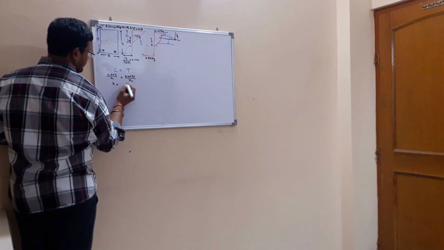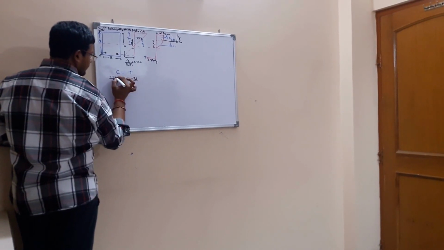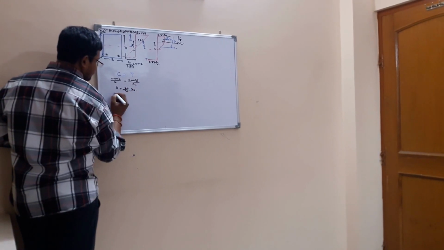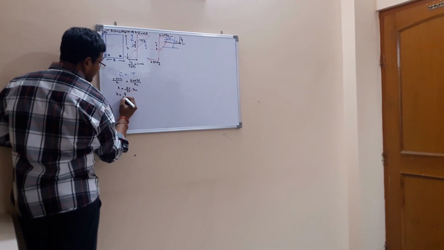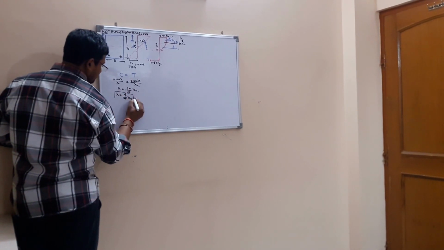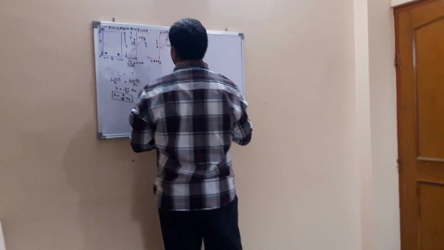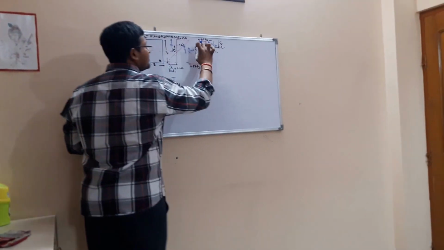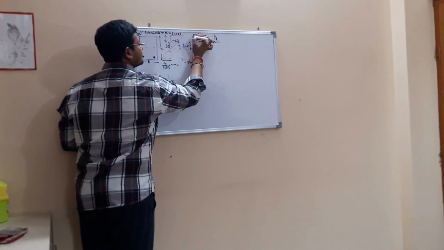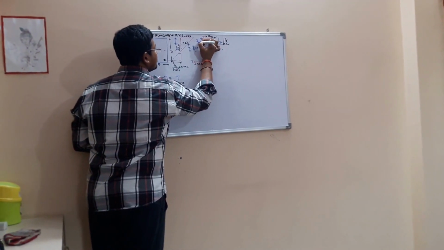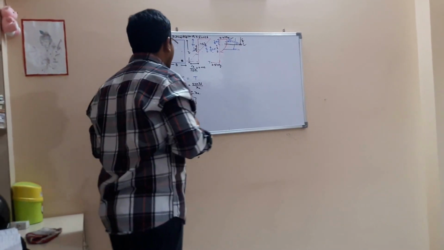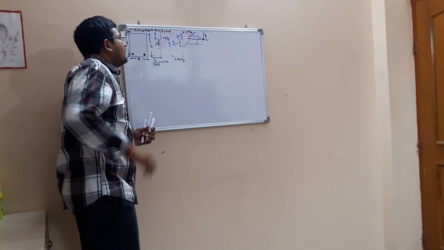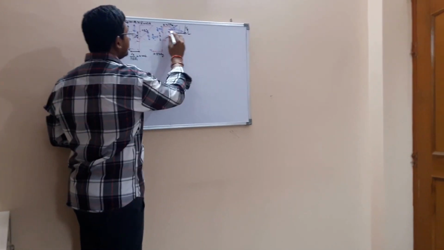We want x, so what will be the x? This will go to this side. So 0.002 and 0.0035 we can write here as 20 by 35 into xu. So x will be 4 by 7 xu. Okay. If this is 4 by 7 xu, then this will be xu minus 4 by 7 xu, so that will be 3 by 7 xu. Okay, so we have calculated this. Now we need to calculate the xu.